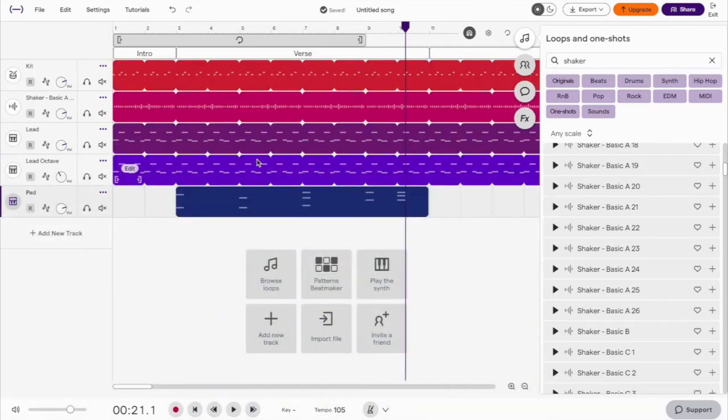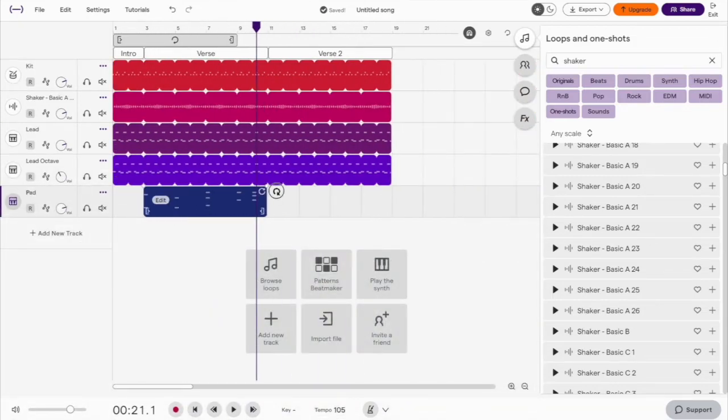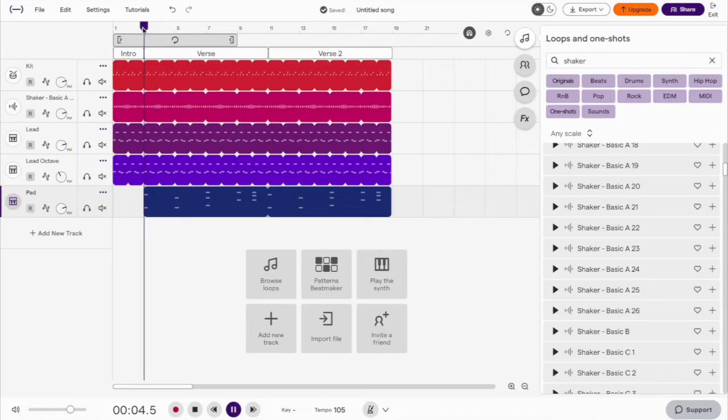Exit piano roll, zoom out, loop this to the end of verse 2. Let's have a listen.